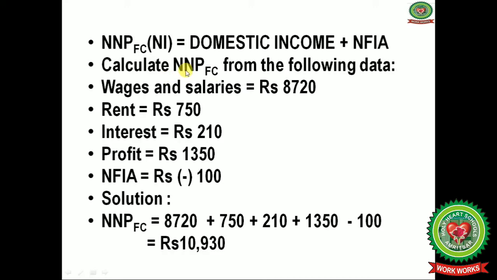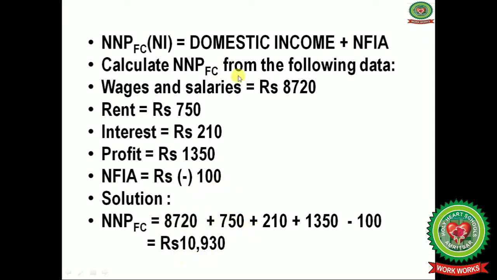Suppose we have to calculate net national product at factor cost from the following data, that is wages and salaries are given as rupees 8,720, and rent also given, interest given, profit given, and net factor income from abroad also given in negative terms.